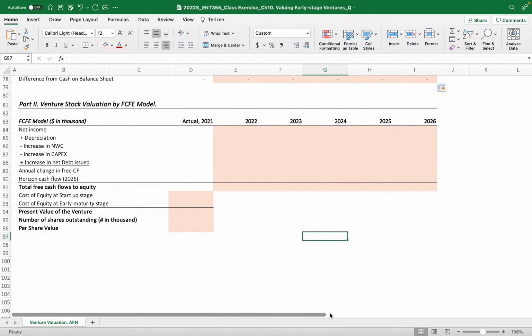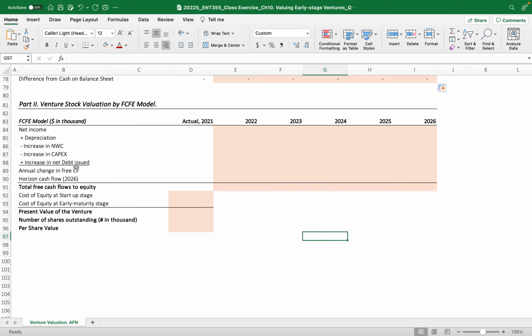And finally, part two, a venture stock valuation by the FCF model, the free cash flow of the equity model. Unlike the free cash flow of the firm model, we directly calculate the free cash flow of the equity. So here we reconcile net income, right, by adding back depreciation and increasing net operating working capital and capex. Here we have increase in net debt issue. That is also one of the cash flows that melted into the asset investment of the company already, right?